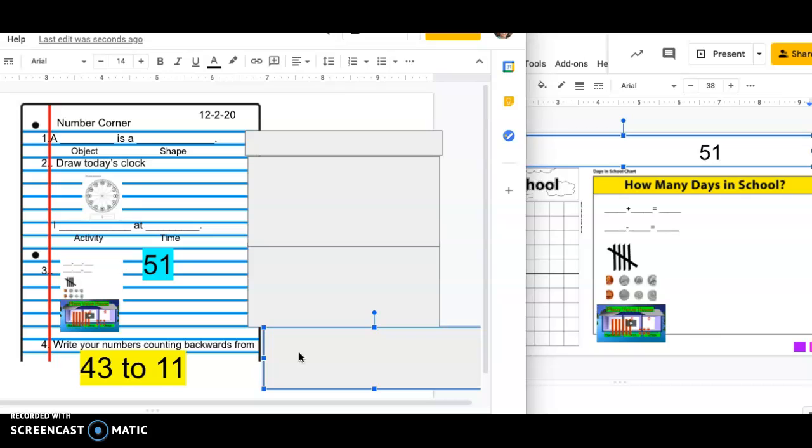And your last job, job number 4 for today, is starting at 43. Write your numbers backwards to 11. So start at 43 and write your numbers backwards down to 11. That is your last job for today.